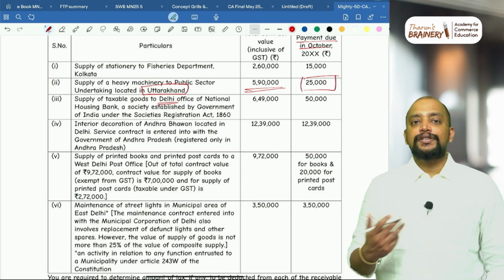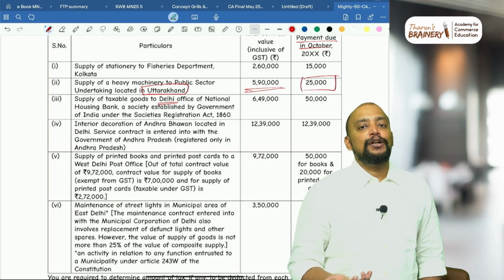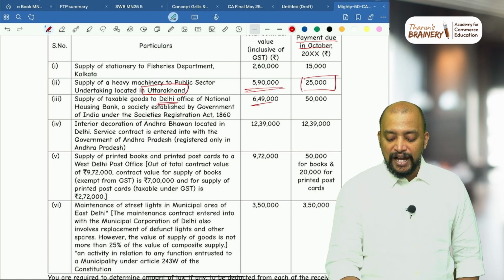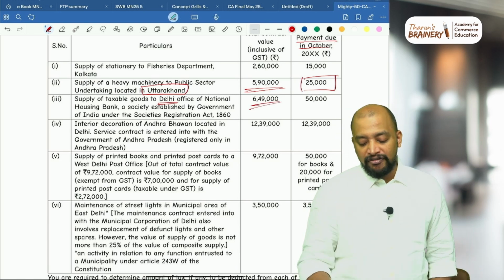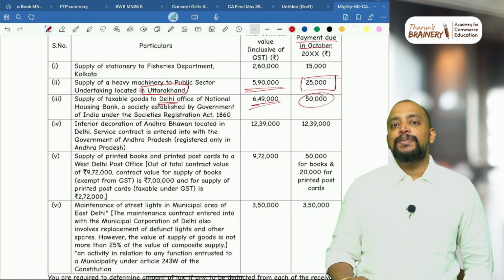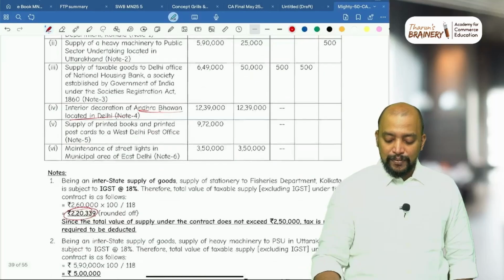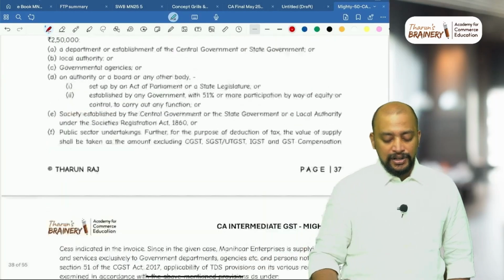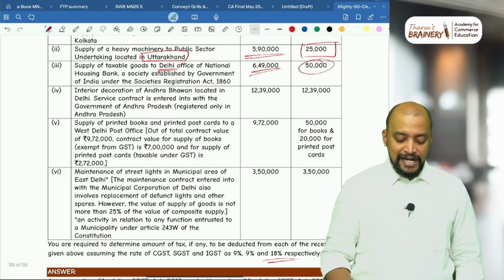Ending point Delhi, therefore supplier also Delhi, place of supply also Delhi, and it is intrastate supply chargeable to CGST, SGST. Value wise also it is more than 2,50,000. So on that it will be 1% CGST and 1% SGST. That is this answer. Okay. And interior decoration, so no TDS.